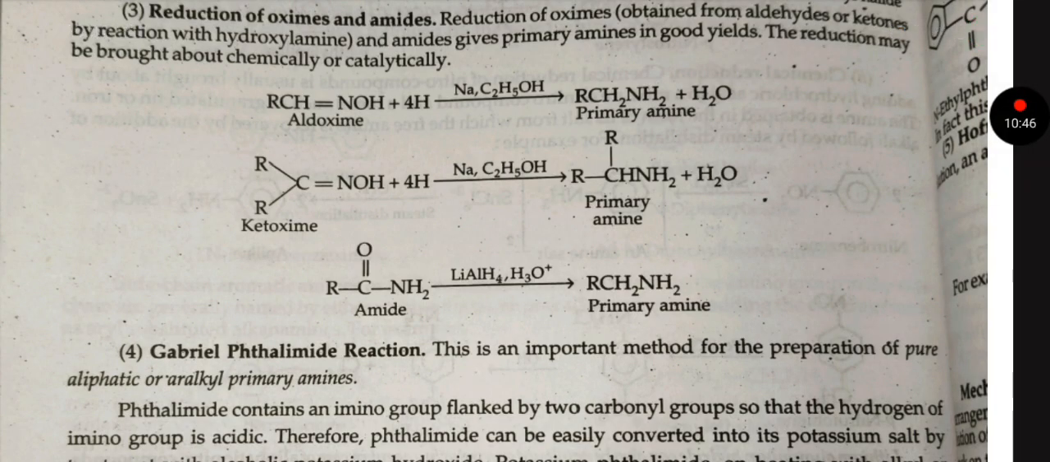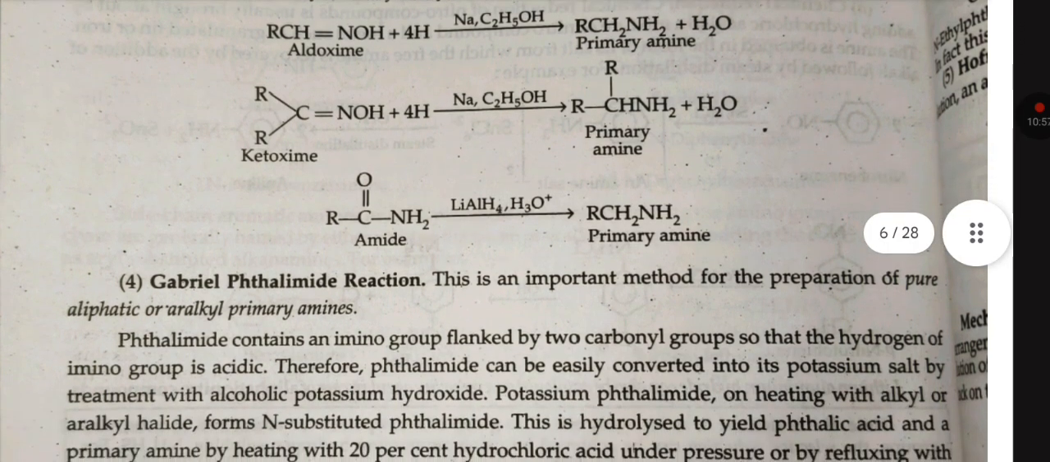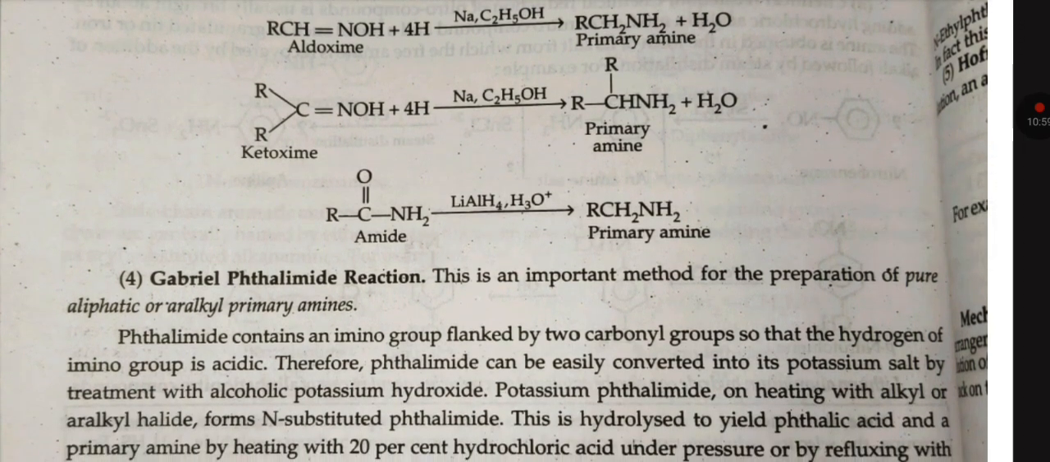Reduction of oximes and amides. Reduction of oximes and amides gives primary amine in good yield. The reduction may be brought about chemically or catalytically. For example, aldoxime plus 4H on reaction with Na and C2H5OH gives primary amine. Similarly, ketoxime plus 4H will give primary amine. Amide will give primary amine on reaction with LiAlH4 and H3O+.